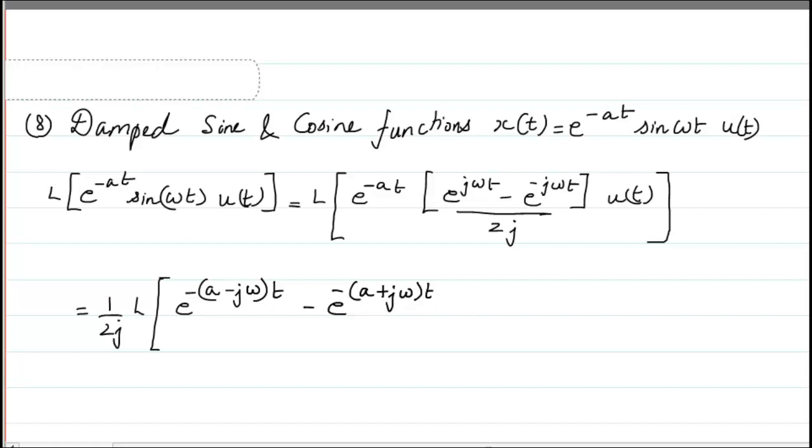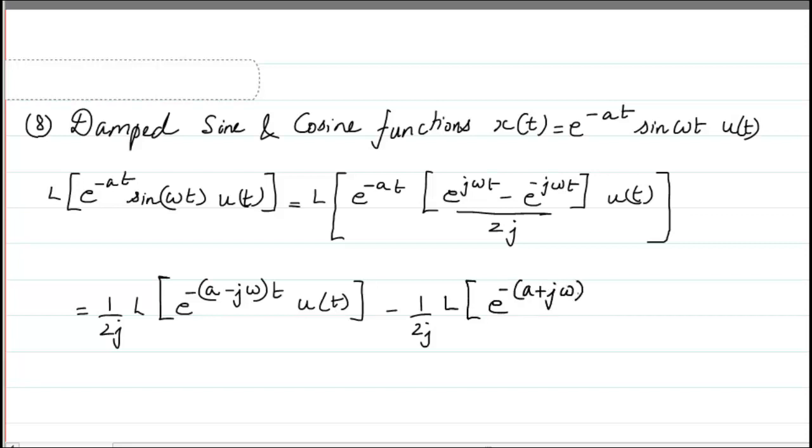So what I will do is split this into two functions. Let the first function be this into u of t, and let the second function be minus 1 by 2j Laplace of e raised to power minus (a plus j omega) t u of t.